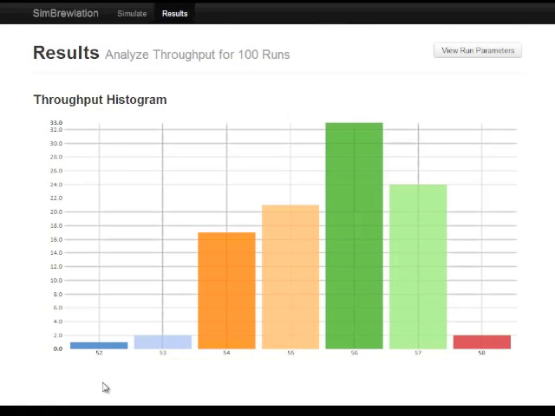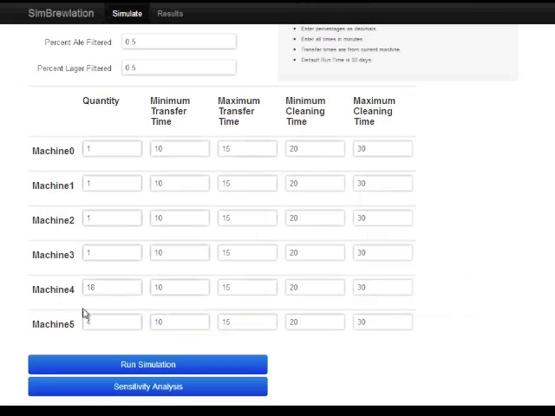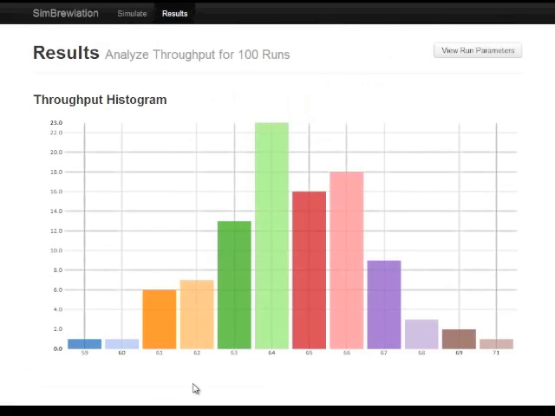Looking at this histogram, we can tell you with 95% confidence that you'll experience a minimum throughput of 54 batches. Now let's say you're considering purchasing a new tank at one of your steps. I'm going to go ahead and add a 5th tank in the last step of the process and run the sensitivity analysis again. As you can see, our throughput increased with this adjustment, and our new estimate is about 61 batches.